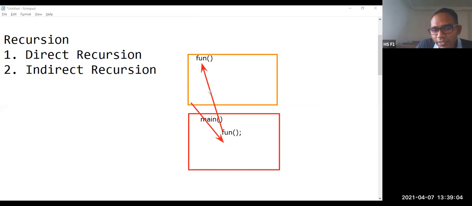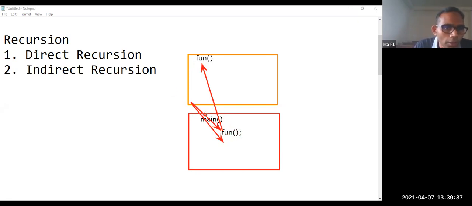If this particular function is returning anything, then the function will return to the same line where we are having the function call. If the function is not returning anything, then the cursor returns to the next statement in the calling function. If the function is going to return a value, then the cursor returns after executing the function to the same line where the function call is being made.